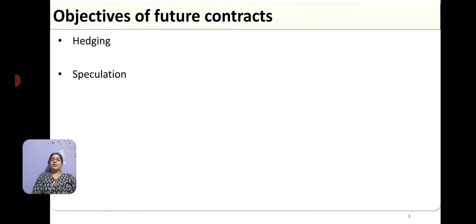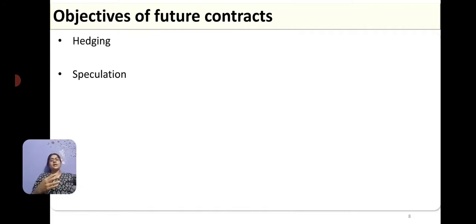So hedging. Then sometimes speculation also. It has a speculative motive, like you get into a forward contract with somebody at some price, then with somebody else at some other price, and you just want to make a profit out of it. Like somebody gets into a contract to buy ragi from me for 2000 per quintal.